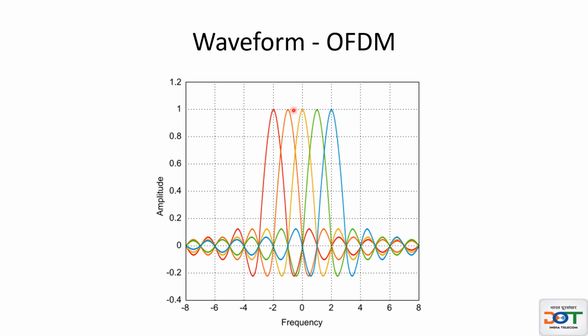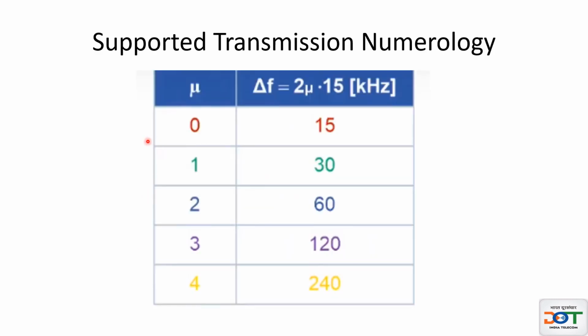In case of LTE, the subcarrier spacing is 15 kilohertz. In case of 5G NR, multiple subcarrier spacings are used. So what are the subcarrier spacings used in 5G new radio? It is 15 kilohertz subcarrier spacing, 30 kilohertz, 60 kilohertz, 120 kilohertz, and 240 kilohertz subcarrier spacing.